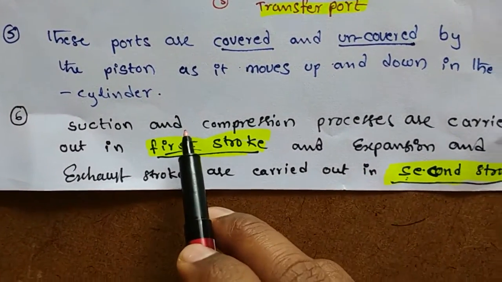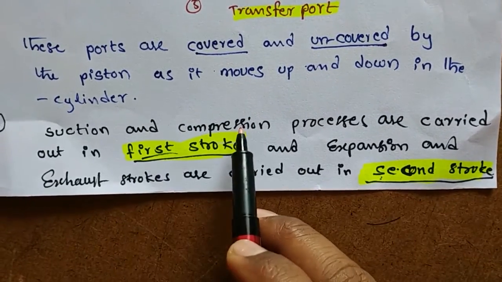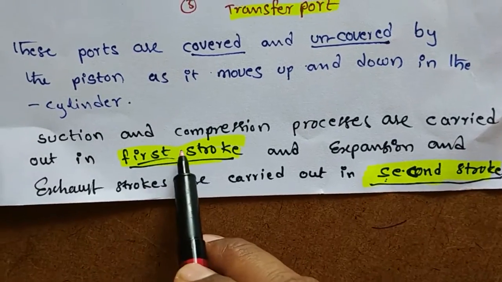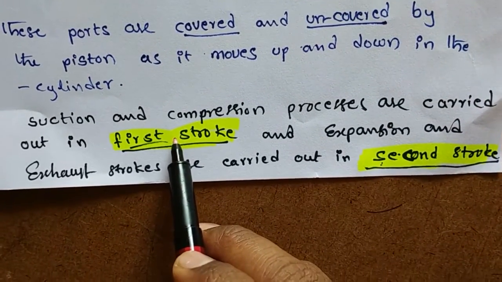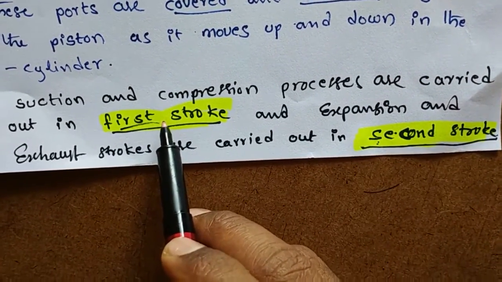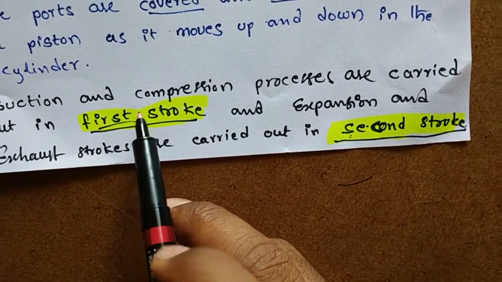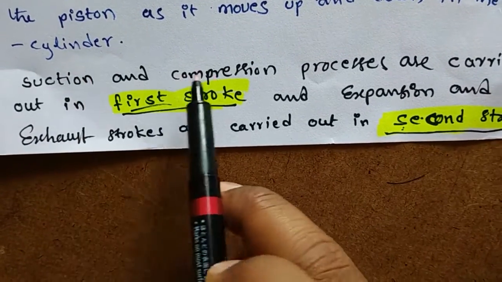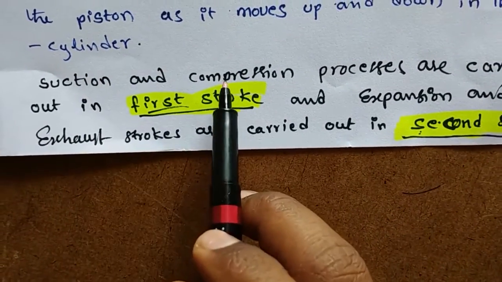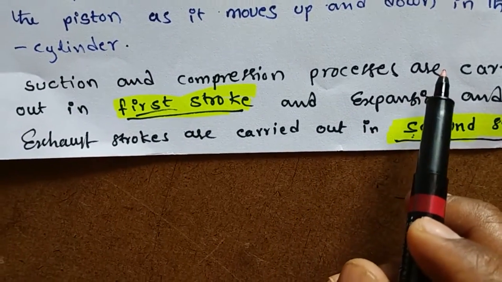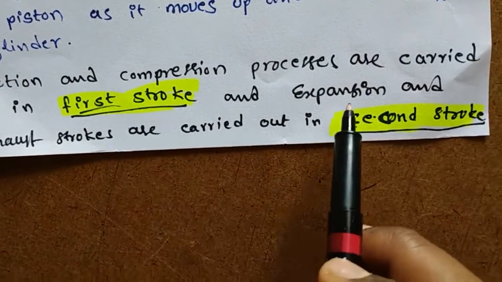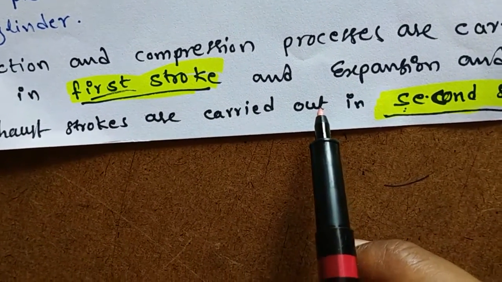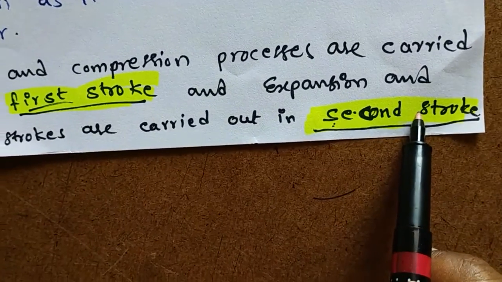Next, a very important point: suction and compression are carried out in the first stroke. In a two-stroke cycle engine we have only two strokes. In the first stroke, suction and compression are carried out at a time, and expansion and exhaust are carried out in the second stroke.